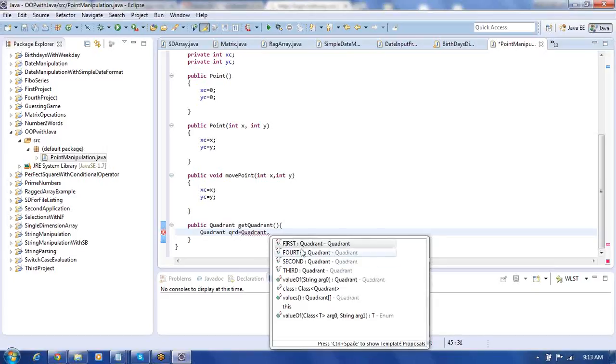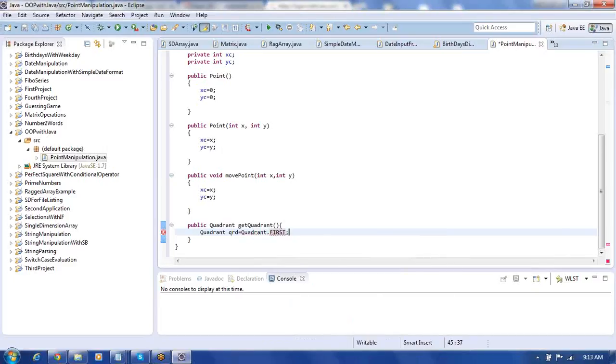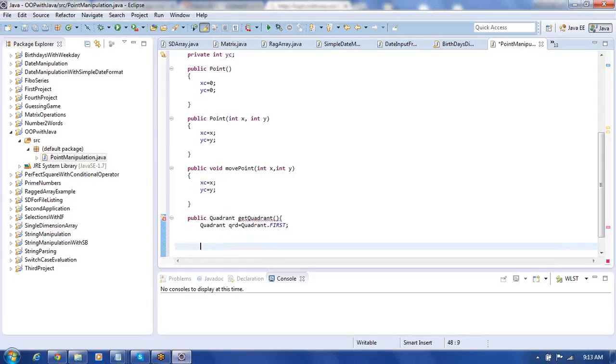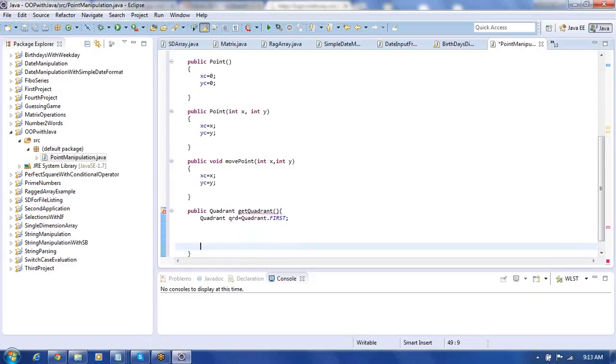By default you can take it as the first quadrant. This is exactly the first quadrant we kept. Return, we put here qrd. So we put return qrd. Now after this I want to find out in which quadrant exactly it is lying. By default I assume it is the first quadrant.